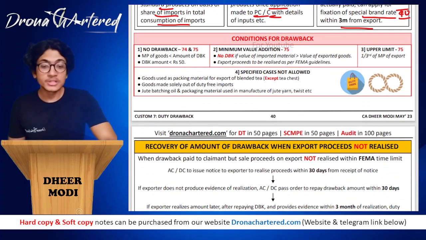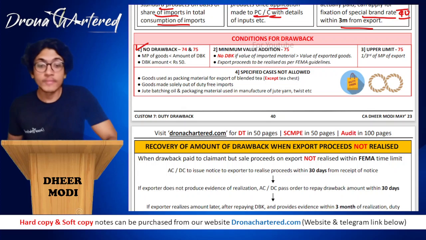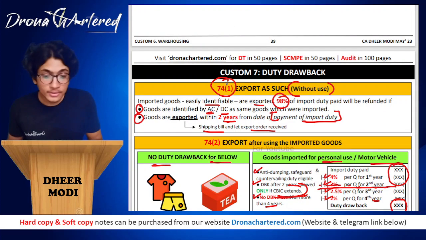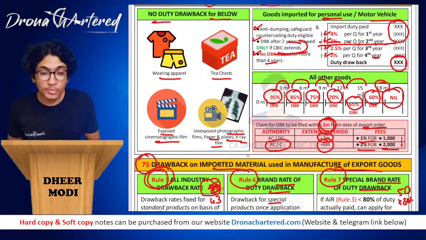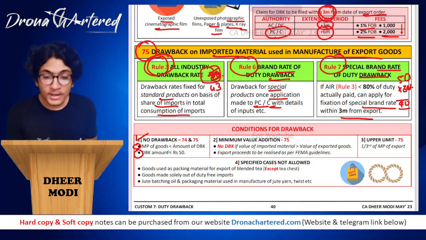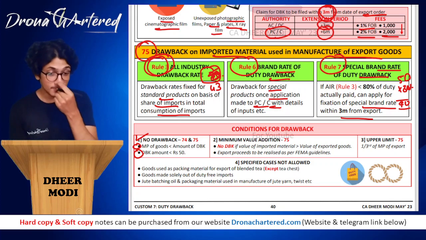Now there are certain conditions for drawback, that is no drawback under rule 74 and 75. What is your 74 and 75? This is your 74, that is after use, and 75, that is where your imported goods are used in export. So in such a case, if your market price of goods is less than the amount of drawback, it will not be allowed. If the market price of the goods that you are exporting is less than even the amount of drawback, no drawback will be allowed. And next, if your drawback amount is less than rupees 50. They're like, hey, it's only 50 rupees, don't trouble us, then no drawback will be given.